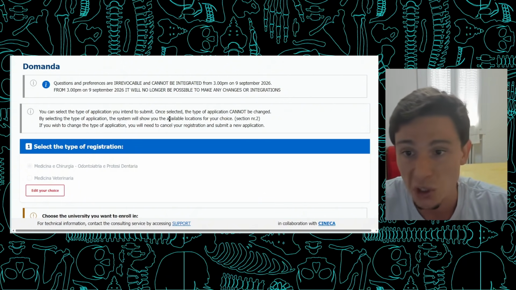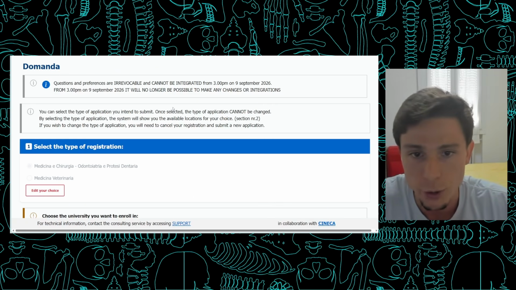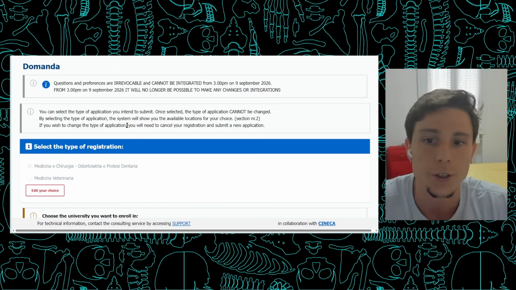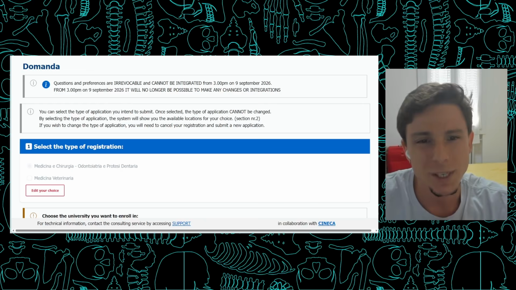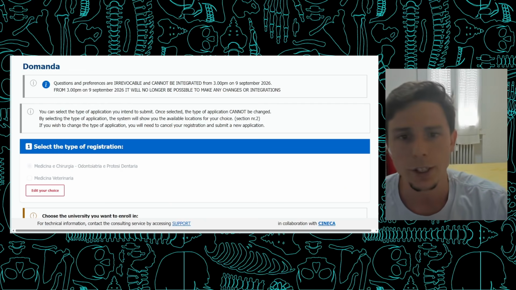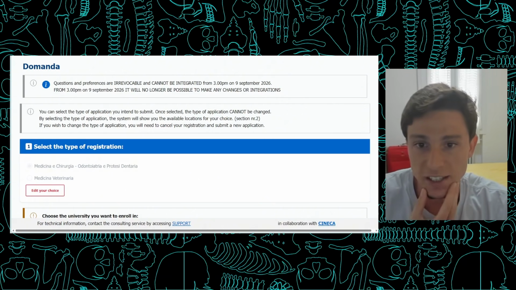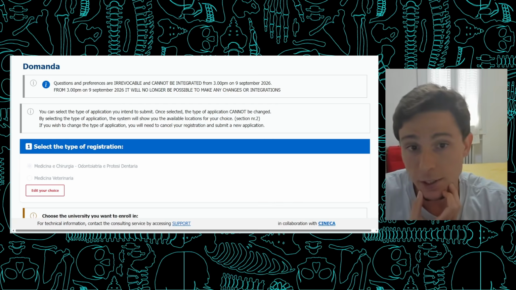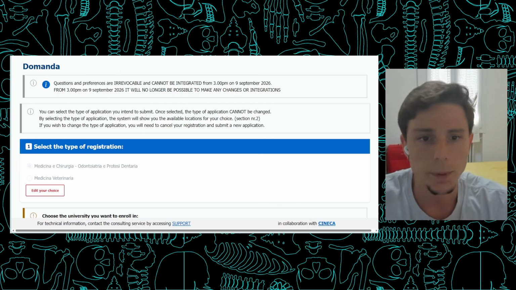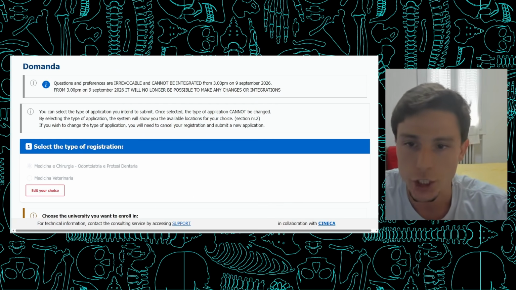I do not know what happens with the payment after it has gone through, like if they do a refund or if it's considered for your new registration. But apparently it's not automatic like your list of university preferences if you're a European. But it's quite strange that you cannot change your type of registration even before the 9th of September. Like I'm saying that once it's done, it's done. Probably gonna have to catch up with this later to see if it's exactly like it says. But it seems that they're gonna have a lot of problems with people that already made their payment and want to change the type of registration.